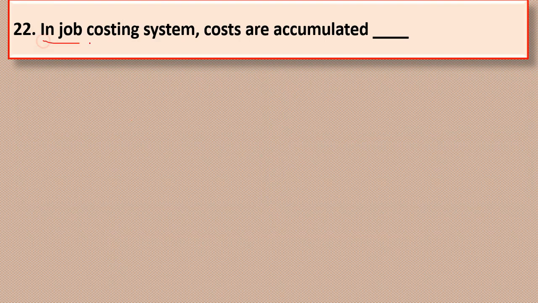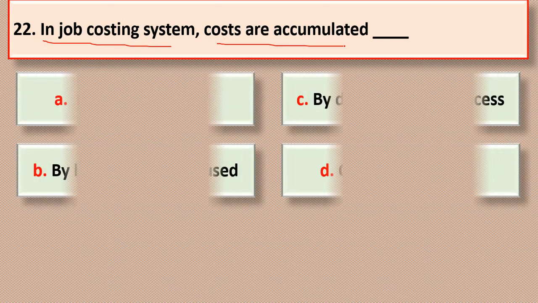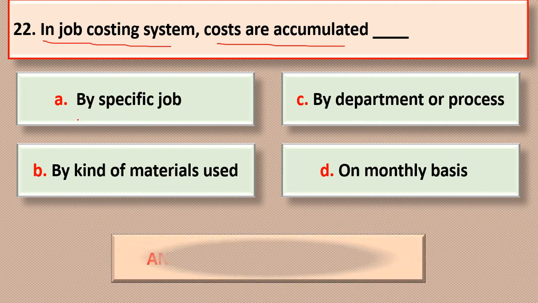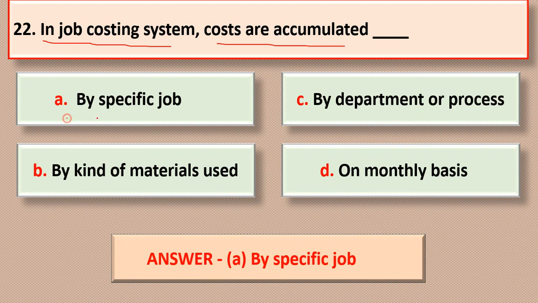Next question. In job costing system, costs are accumulated as, options are as follows. The correct answer is by job specification, option A. In job costing system, costs are accumulated by specific job.